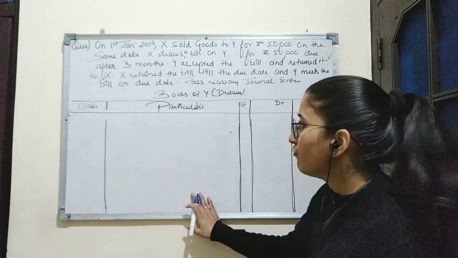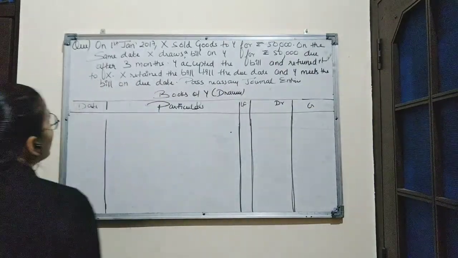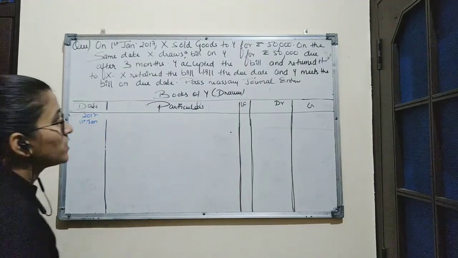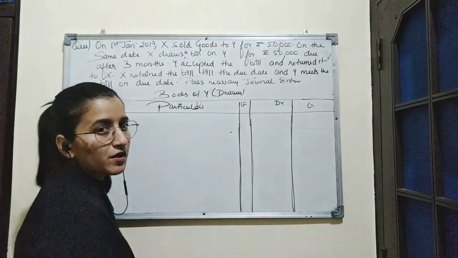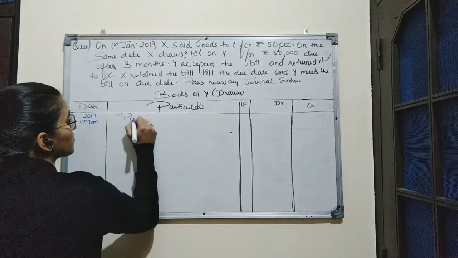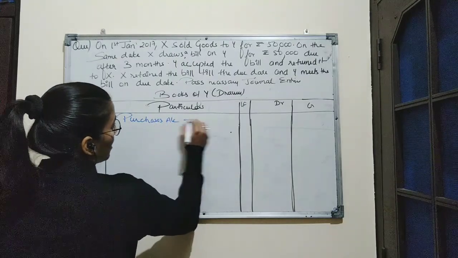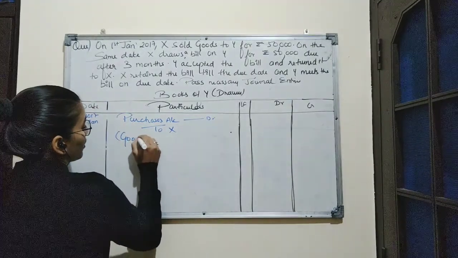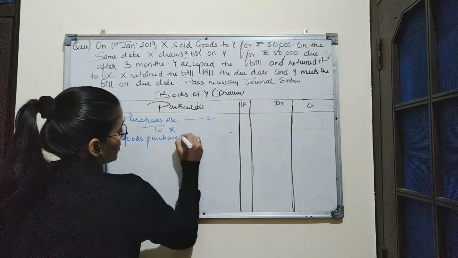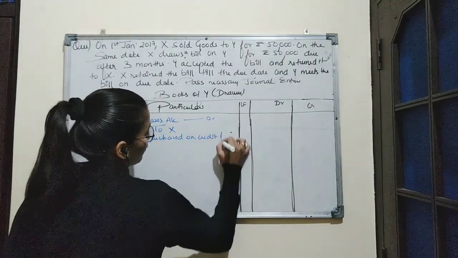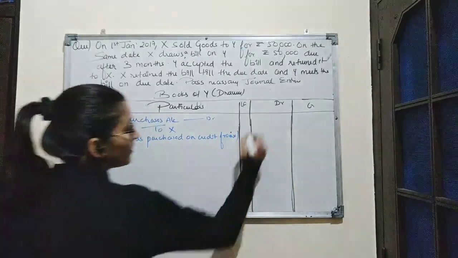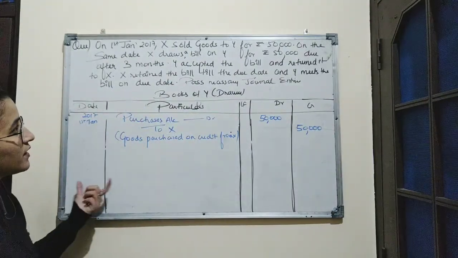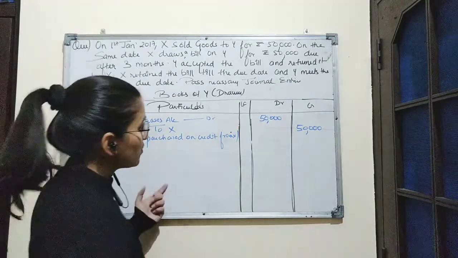So now we will prepare the books of Y, who is the drawee. Now according to the question, on 1st January 2017, when X sold goods to Y, this means Y has purchased goods from X. So the entry for this transaction will be purchases account debit to X. Narration will be goods purchased on credit from X. Amount is 50,000 and 50,000.